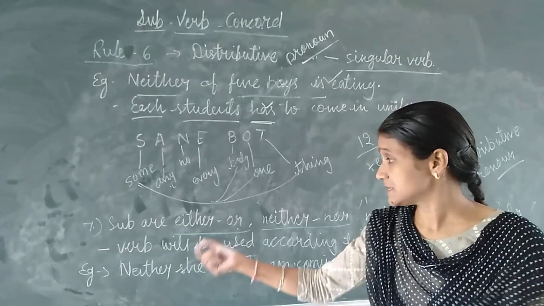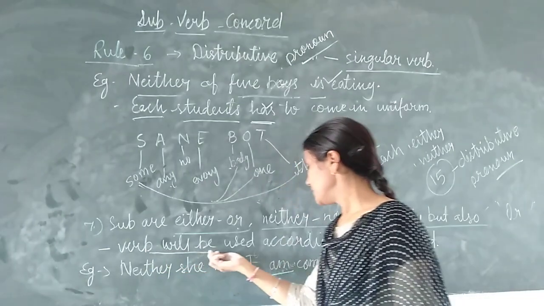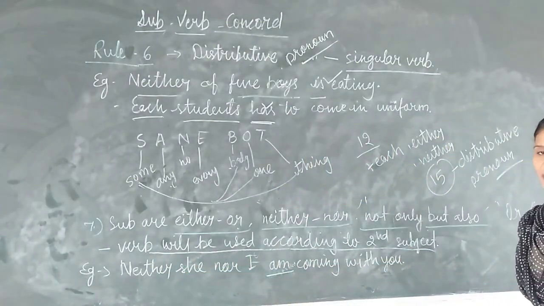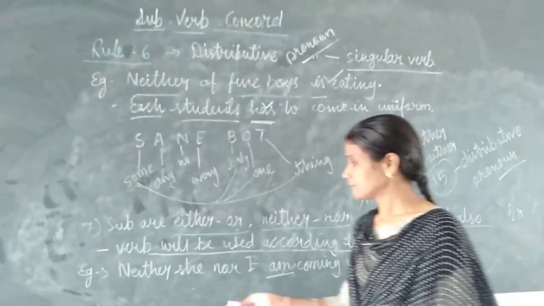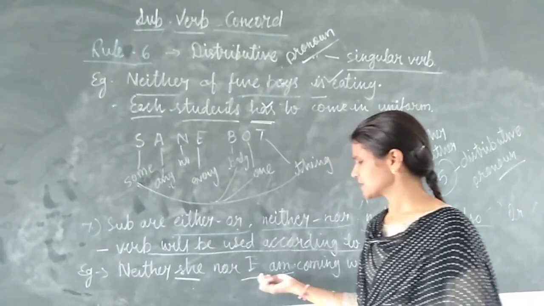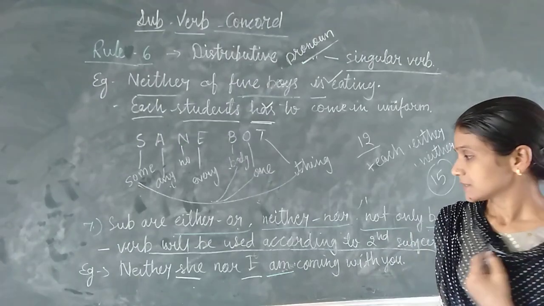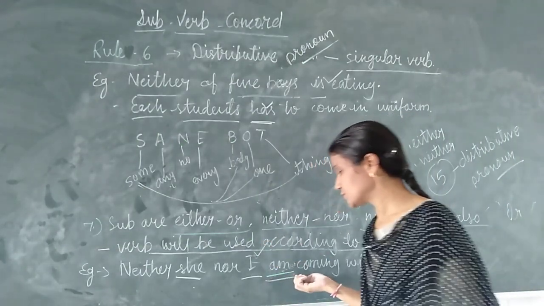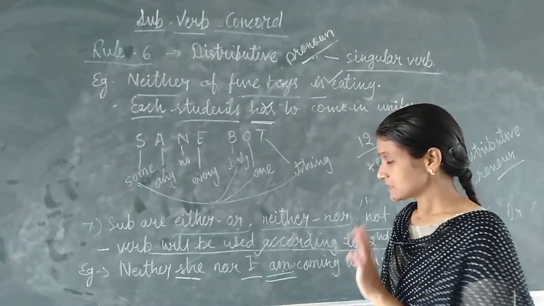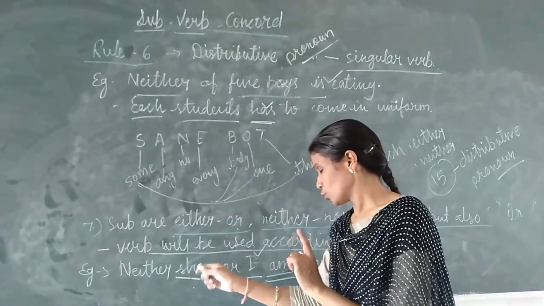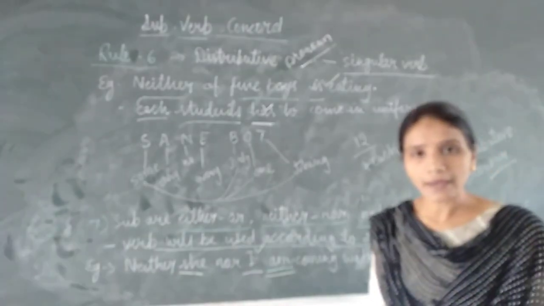So when we have these type of words in a sentence, verb will be used according to the second subject. Okay? See the example. Neither she nor I. The first subject is she. Second subject is I. The simple thing is we have to use verb according to second subject. Second subject is I. With I we always use am. Okay? Don't confuse that we have two subjects. Because neither she, na to wo, na hi main, coming with you. Neither she nor I am coming with you.